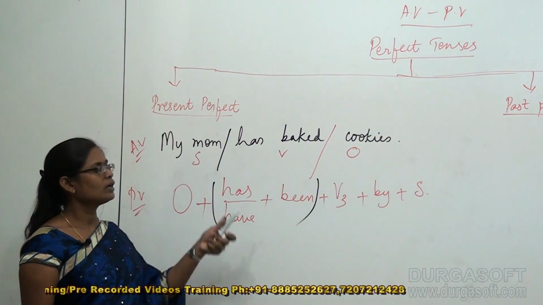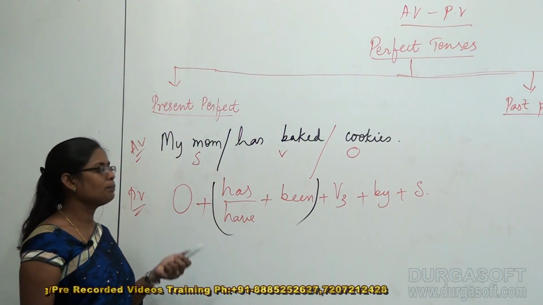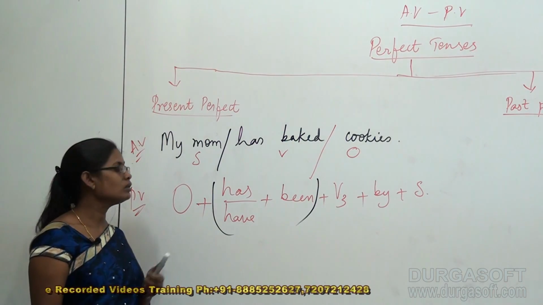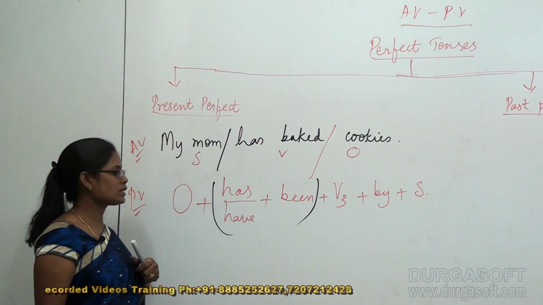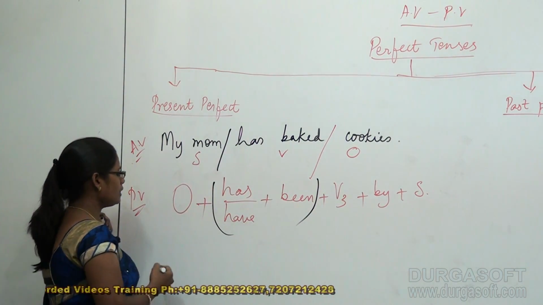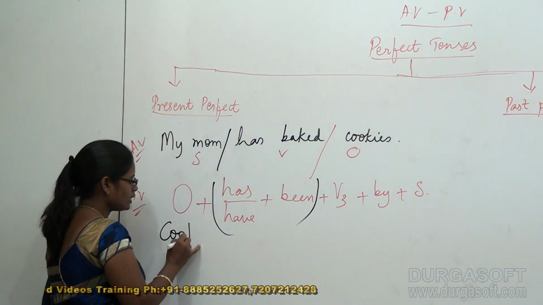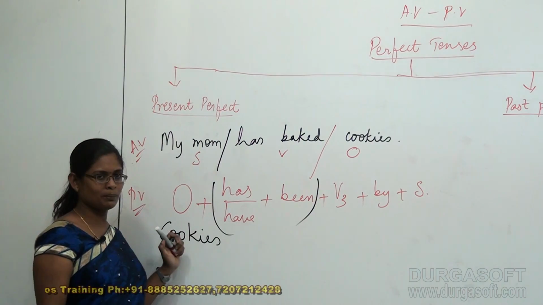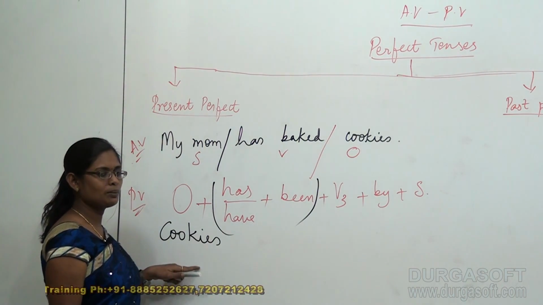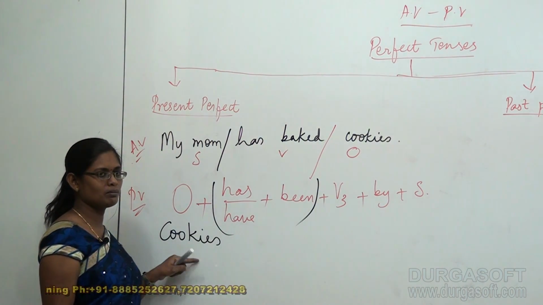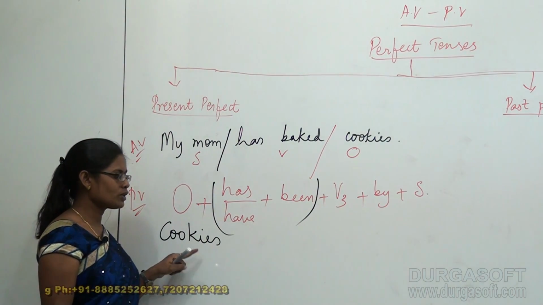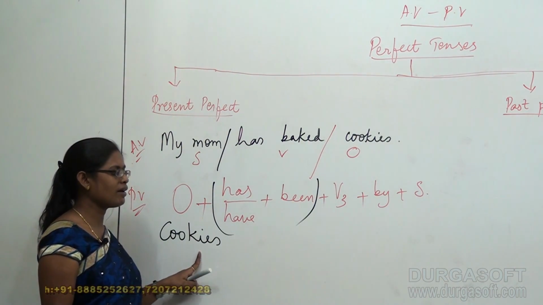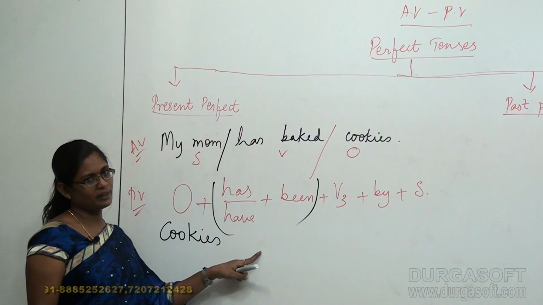So, let us create an example by the given structure for passive voice. Object, what is the object here? Very good, cookies. Though cookies are my object in my previous sentence, now coming to passive voice, cookies has become my main subject here. So, respective to my main subject, I have to take the verb agreement.